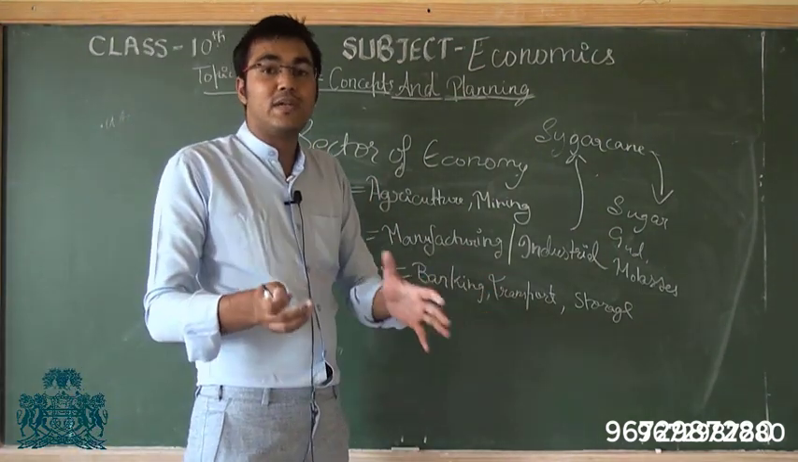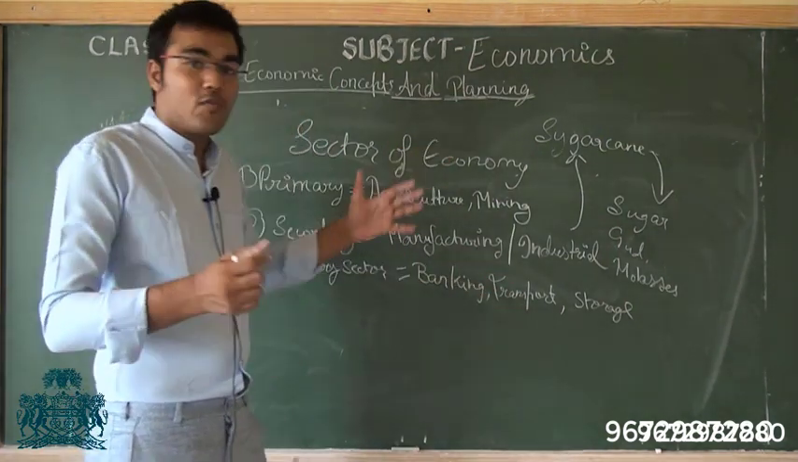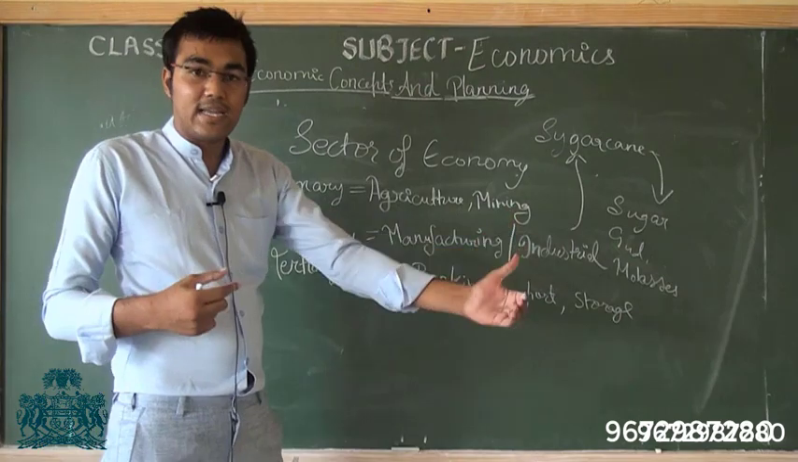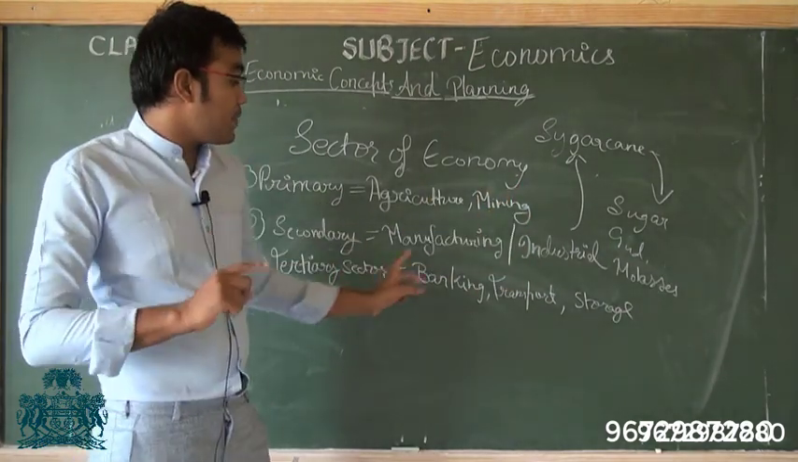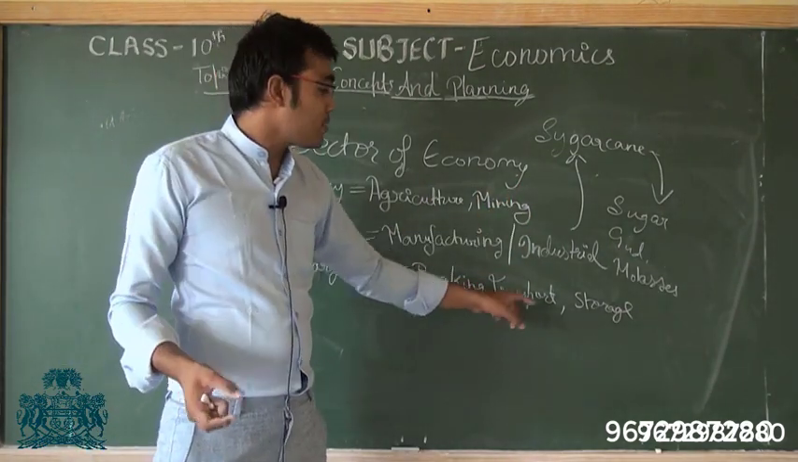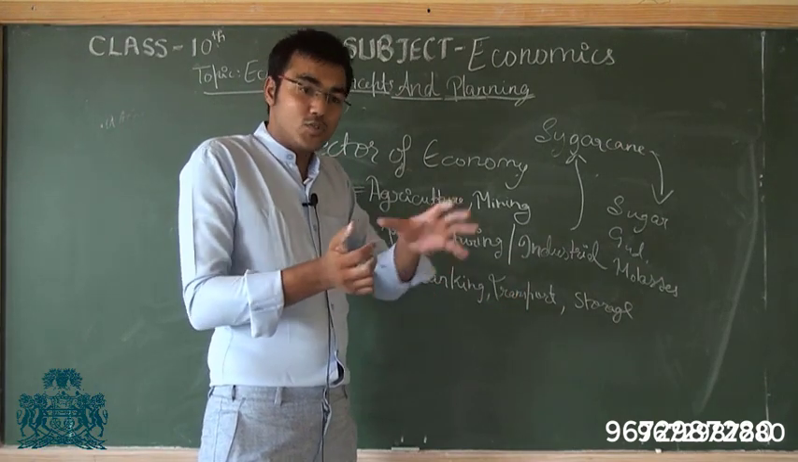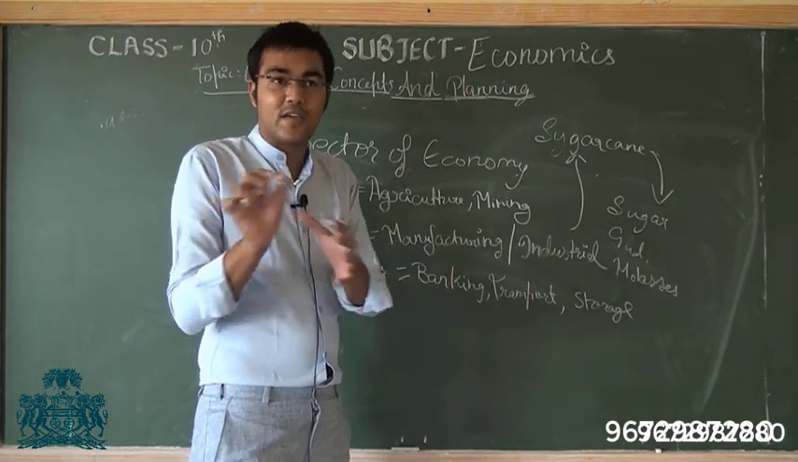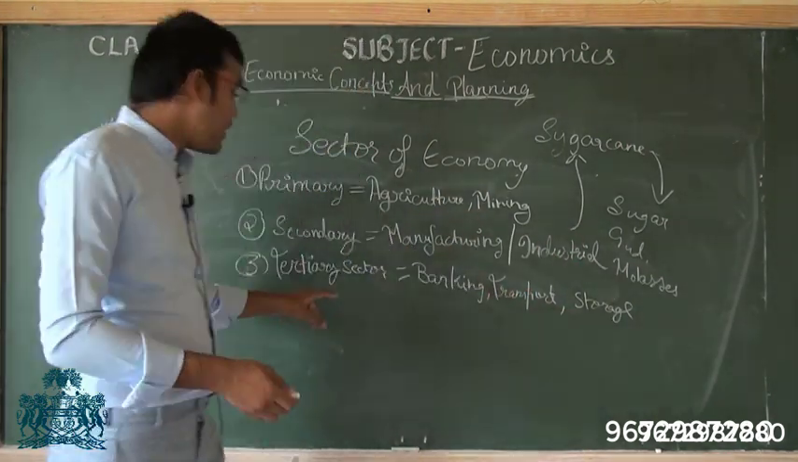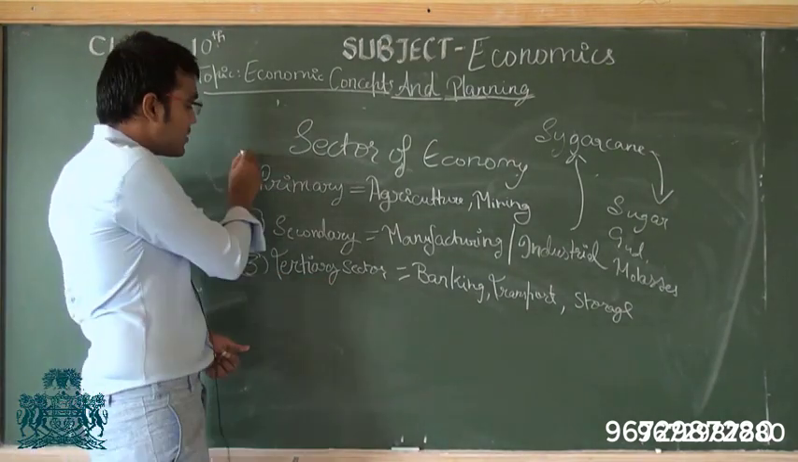Similarly, transportation means movement of goods. A farmer wants to move the goods to a mandi to sell it. That will be aided by the transportation sector. Similarly, storage. If a farmer wants to store his food grain, he can store it in the warehouses. That will also be provided by the tertiary sector. So these are the three sectors.